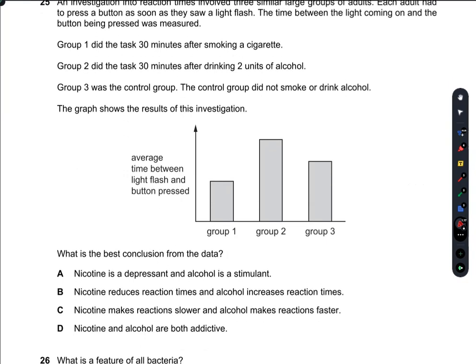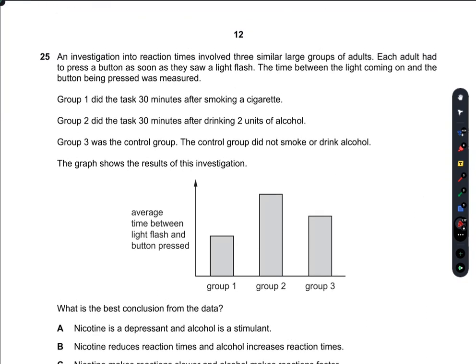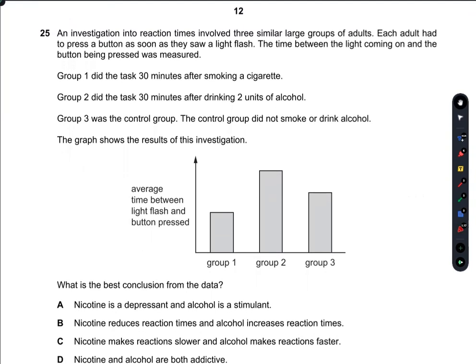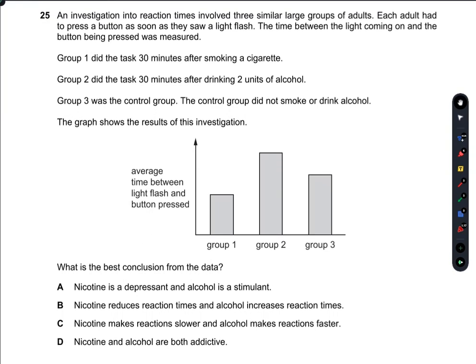An investigation into the reaction times involved three similar stages. Each adult had to press a button as soon as they saw a flashlight. So this action was responsible for checking their reflexes or their reaction time. The time between the light coming on and the button being pressed was measured.